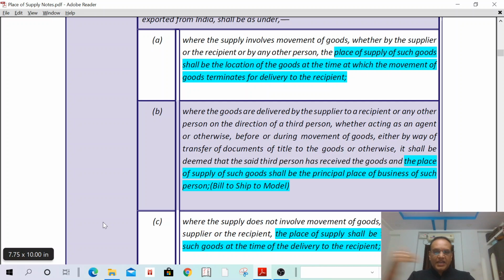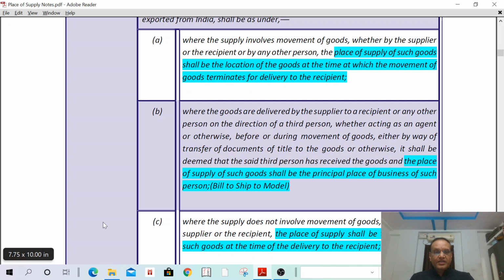B is asking A to supply goods to Mr. C, who is located in Bangalore. In such a case, B is located in Hyderabad only. Even though A is supplying goods to Mr. C, it is deemed that the goods have been received by Mr. B only. Understand or not?